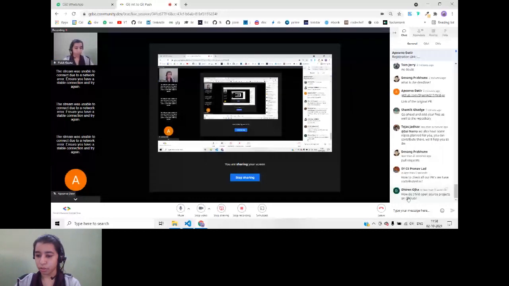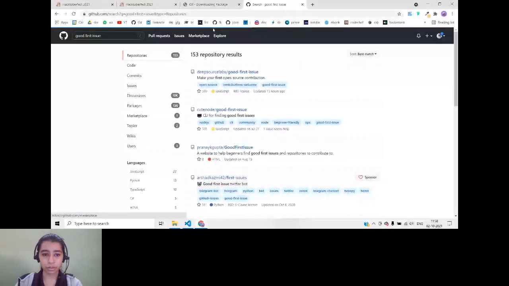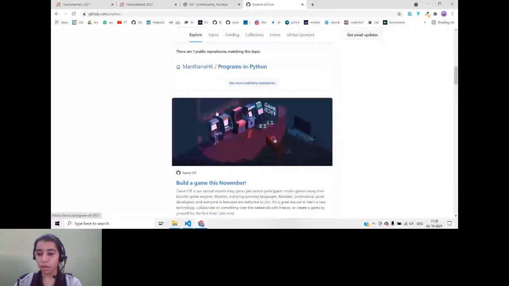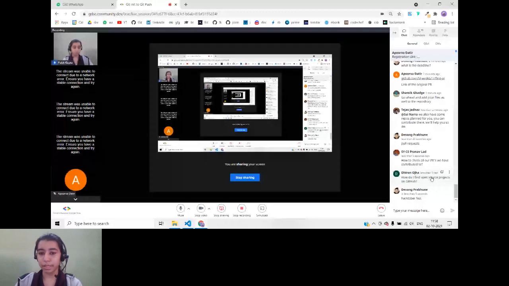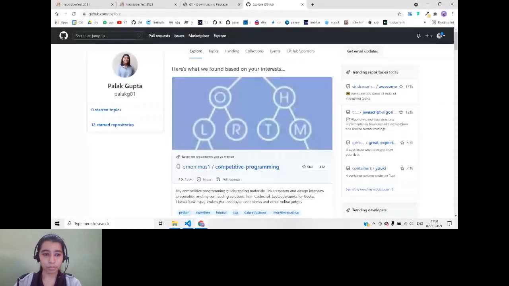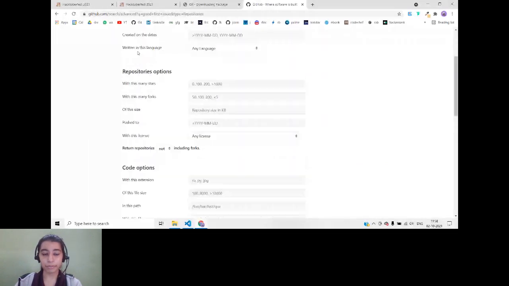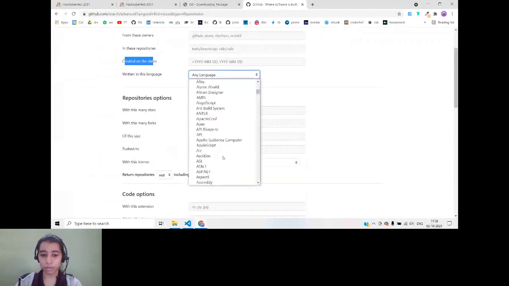How do I find open source projects on GitHub? As I just explained, you can go to these labels, you can select what languages you want, and you can choose the repositories accordingly, or you can go to your Explore page. You can see different repositories over here. What open source projects you want to contribute to depends totally on you. So you just have to go here and you can filter everything accordingly. If you go to advanced search, you can look for creation dates, when it was created, and which language you want. You can select a specific language if you want to contribute to it.